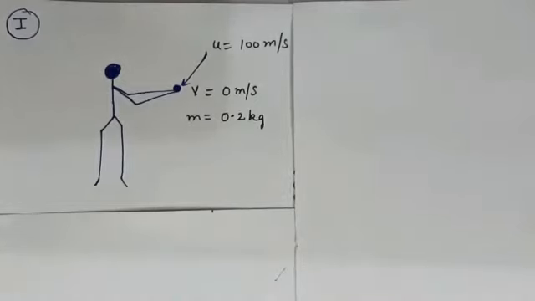Have you noticed that while catching a fast-moving cricket ball, the fielder in the ground gradually pulls his hand backward? Okay, the fielder pulls his hand backward while catching a fast-moving ball. Why? What is the reason behind this? This is actually based on Newton's second law of motion. Let us understand it.